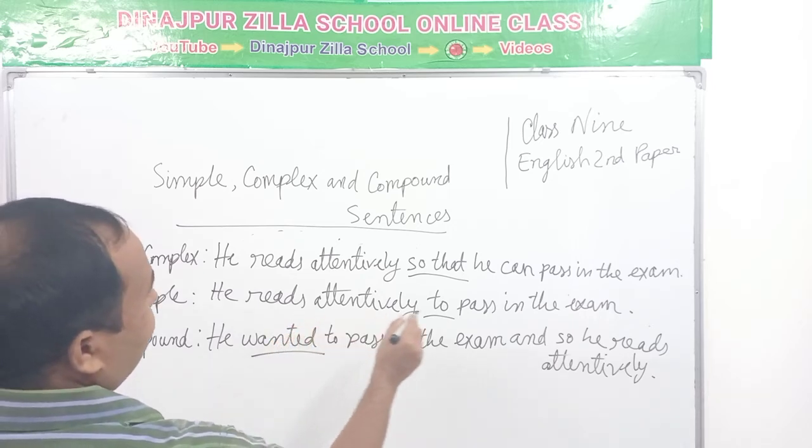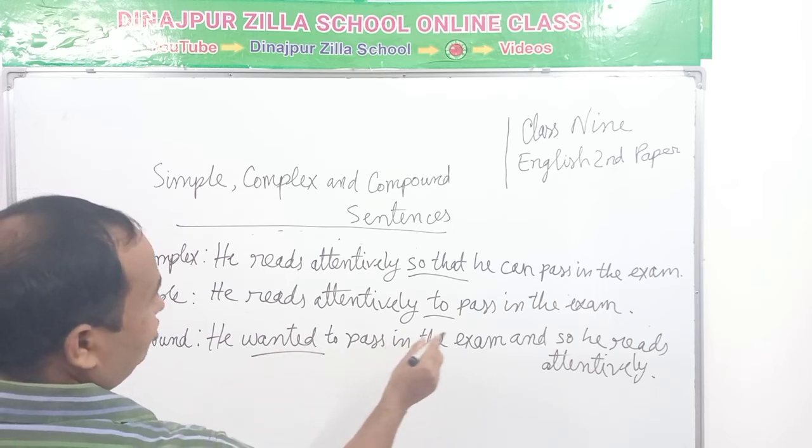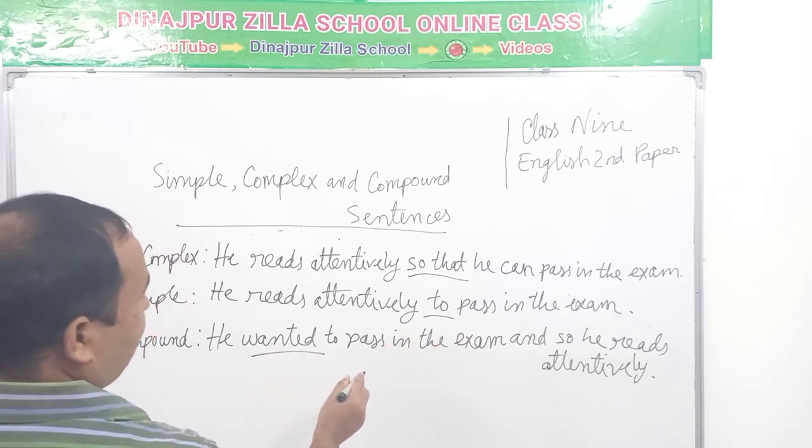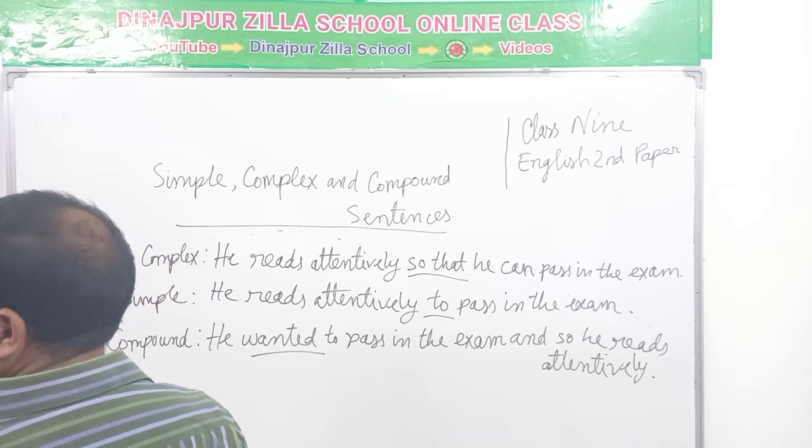He reads attentively so that he can pass in the exam. He reads attentively to pass in the exam. He wanted to pass in the exam and so he reads attentively.